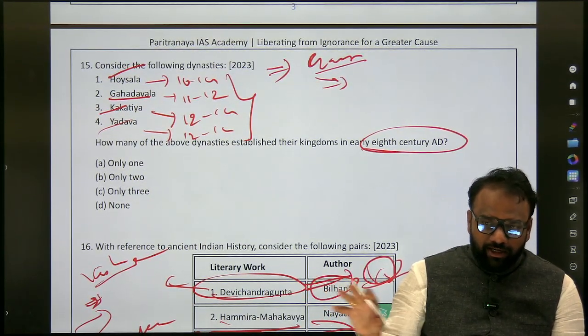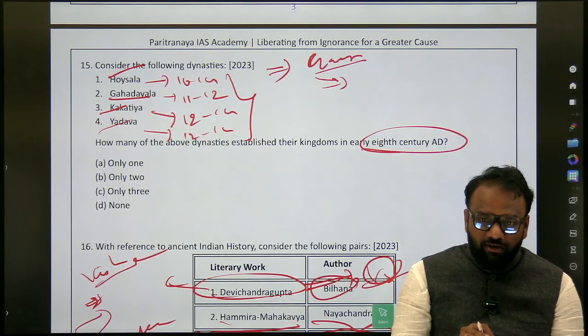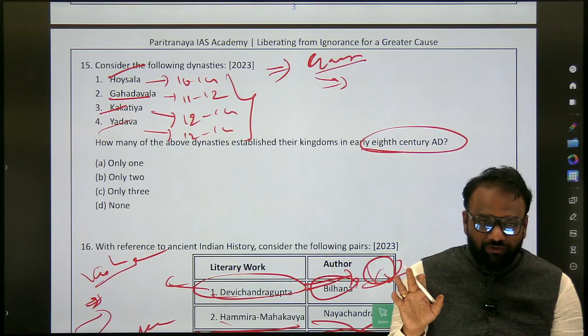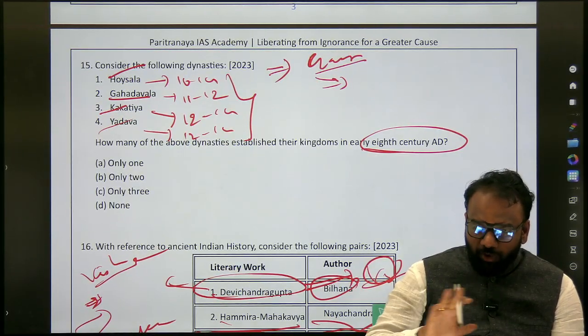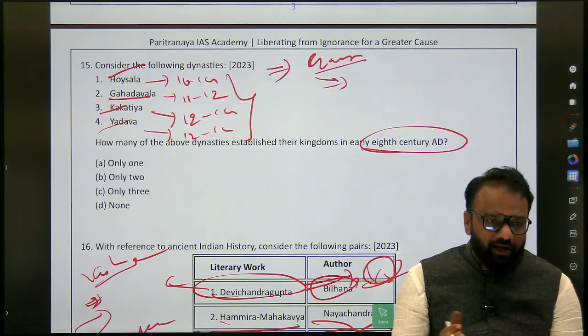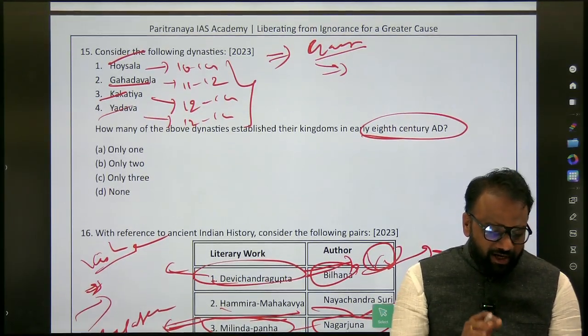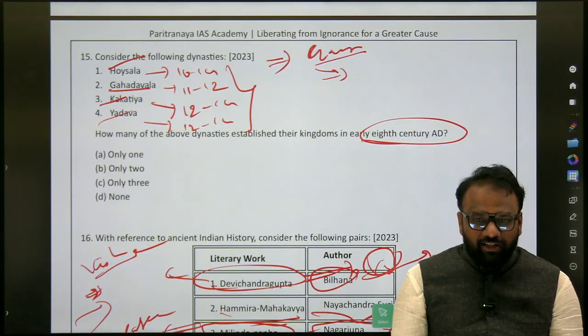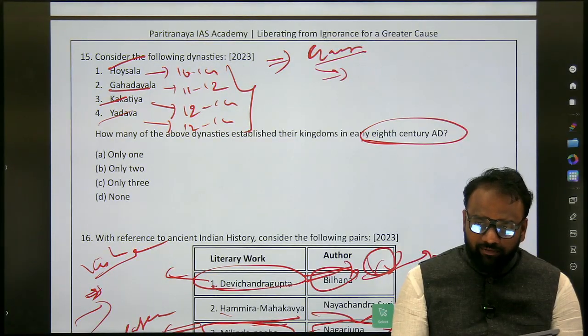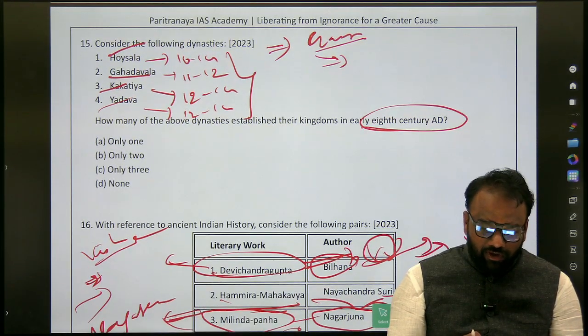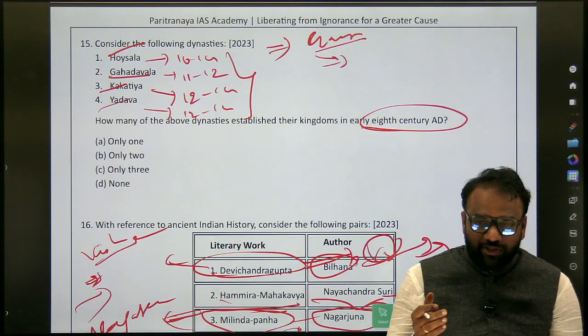From where you will bring the content here? From Delhi Sultanate, around 10 to 12 different dynasties, century, founders. Okay, all that content you will bring here and you will revise. Okay, Hoysala, Gardwala, Kakatiya, Yadava. Which are the other famous dynasties of that period? So by the rise of the 10th century, which centuries declined?